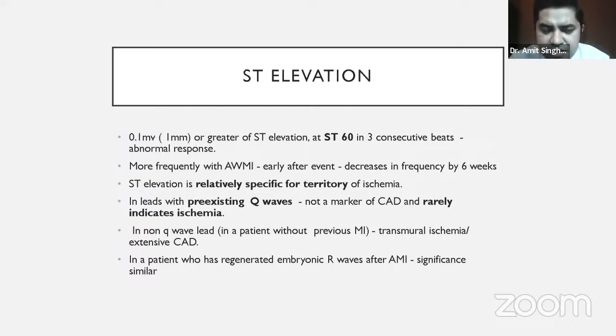And ST depression does not tell us about the territory of ischemia. Like a patient might have an ST depression in V1 or V2 lead, but might have a blockage in the right coronary artery. So it tells about the ischemia, ST depression, but it doesn't tell about the territory. However, in case of ST elevation, if you find an ST elevation maybe in V1 or V2, you can be sure that there is blockage in left anterior descending and not in RCA. So ST elevation is relatively specific for territory of ischemia.